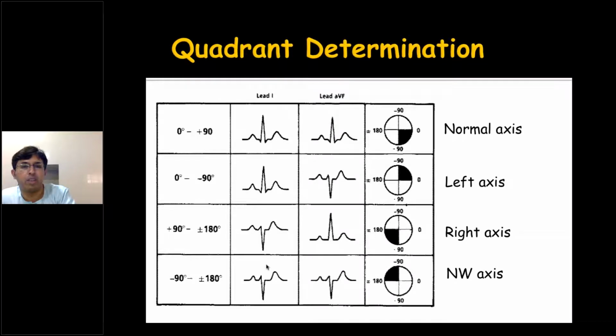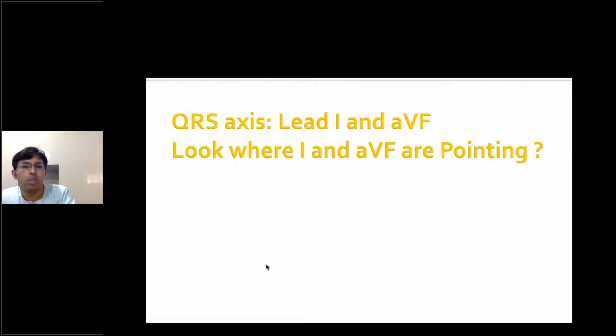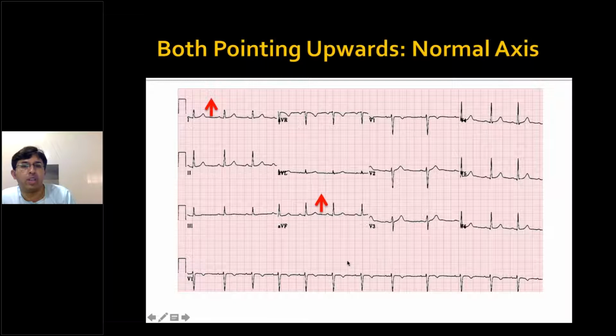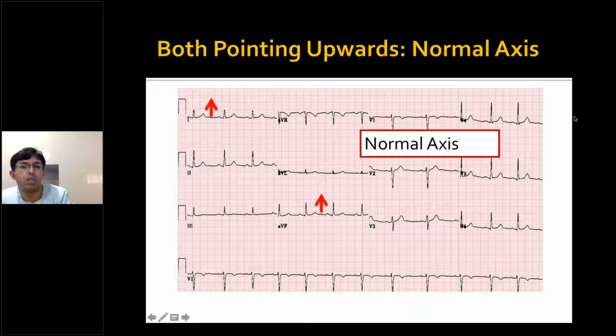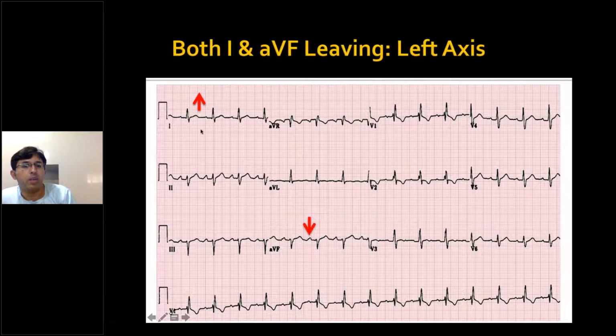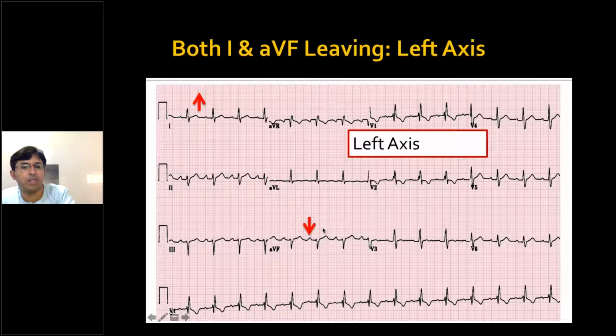So just for an example, this is an example wherein lead 1 is upright, predominantly positive, and AVF is predominantly positive. So this is normal axis. Here lead 1 is predominantly positive, whereas AVF is negative. So 1 is positive and AVF is negative. That will go for left axis deviation.